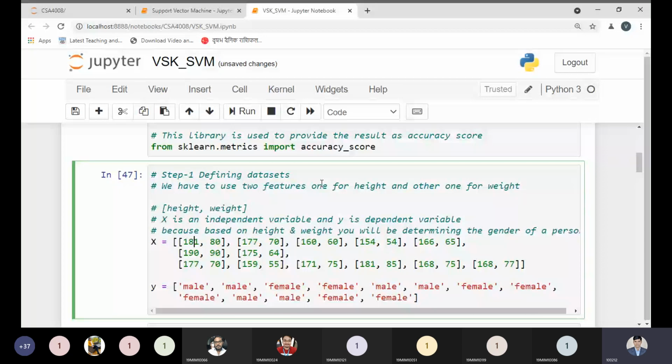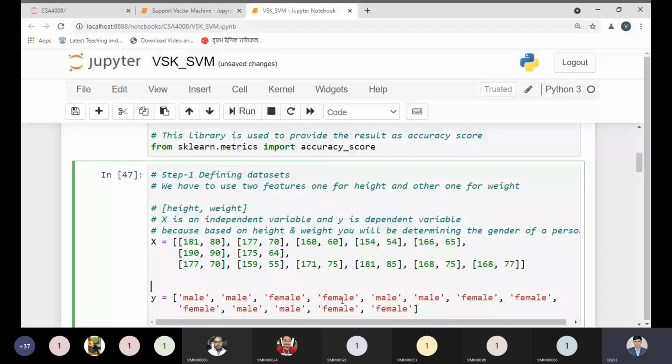So I'm defining something over here. We have 1, 2, 3, 4, 5, 6, 7, 8, 9, 10, 11, 12, 13, 14, 15. So how many data points do we have? That is 15. I just randomly defined this y. This y is the dependent variable, and it has data values in the form of categories.